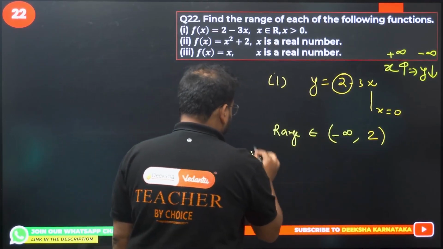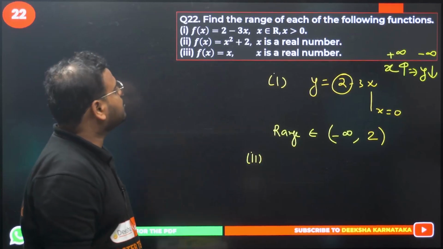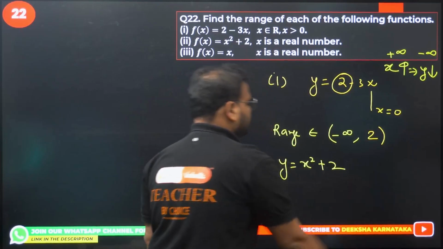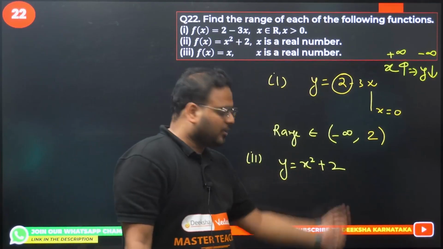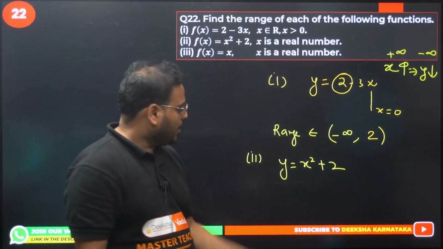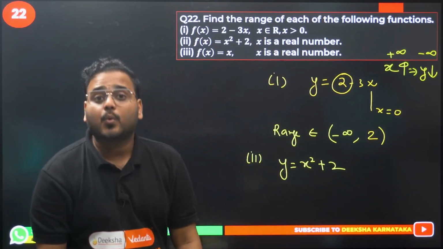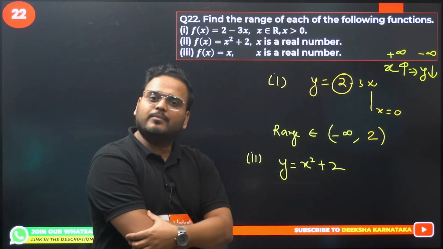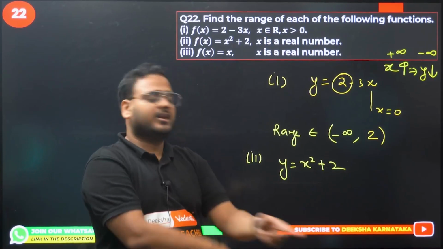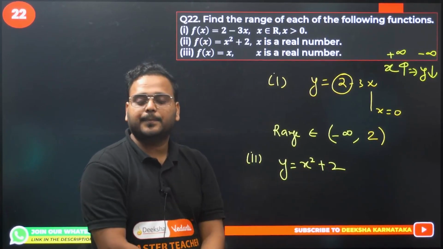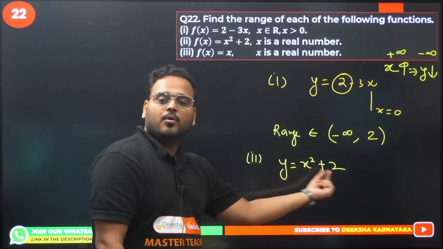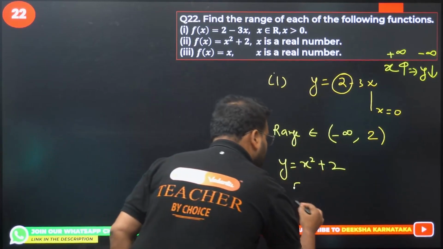Second set. Function is f(x) equals x square plus 2. Positive value, so never negative. What is x going to be? Any real number. What's the minimum value of this when x is 0? If you take a negative value for x, say minus 1, the square will make it plus 1, add to that 2, answer is 3. So the minimum value will be at x equals 0. It will become 0 plus 2. Hence the minimum value is actually 2.